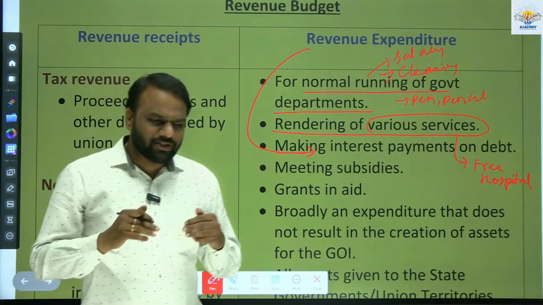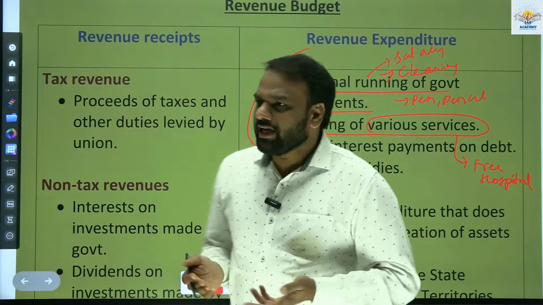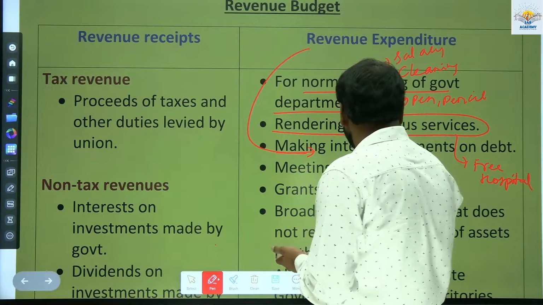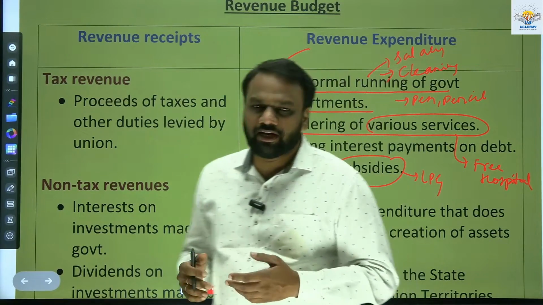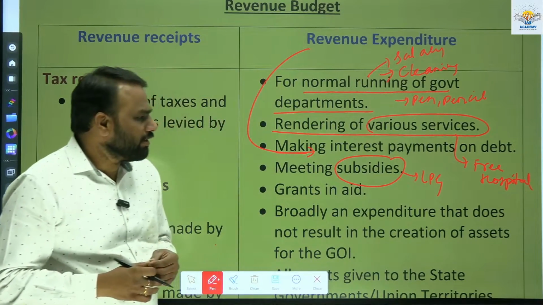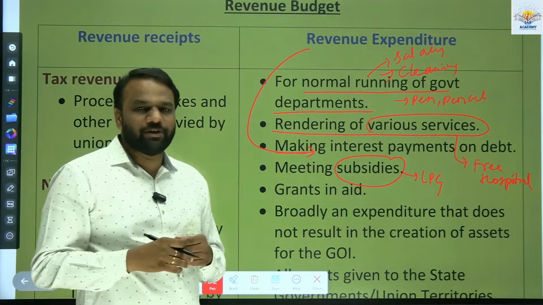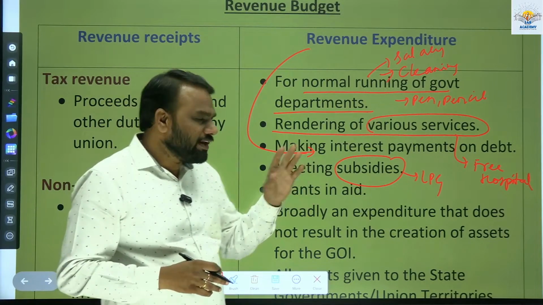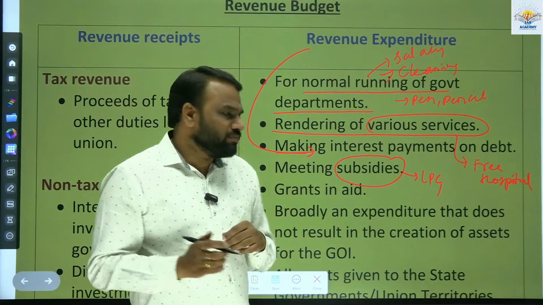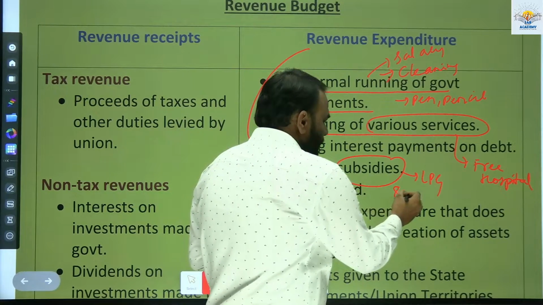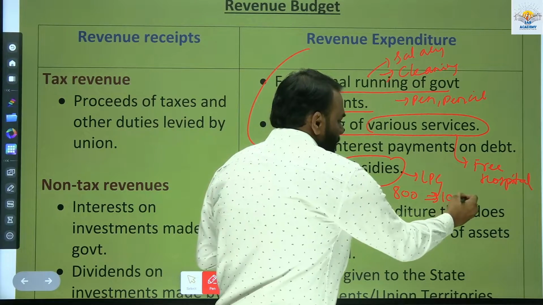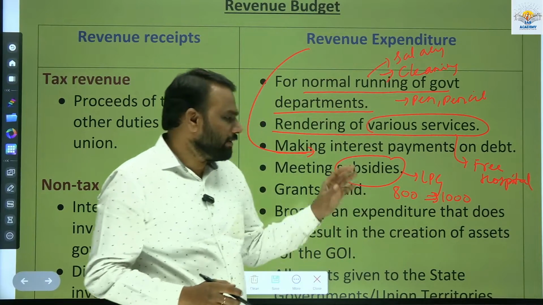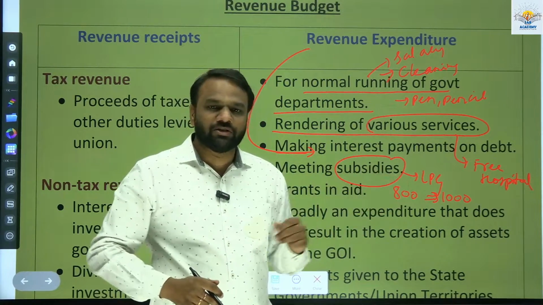Now, government provides a lot of subsidies. Let us take an example of LPG. In our home we have LPG cylinders. Every month or once in two or three months we refill the LPG. When we are refilling, let us assume we are paying 800 rupees, but the actual market cost of the LPG cylinder is 1000 rupees. So we are paying less, just 800, but the actual cost is 1000.